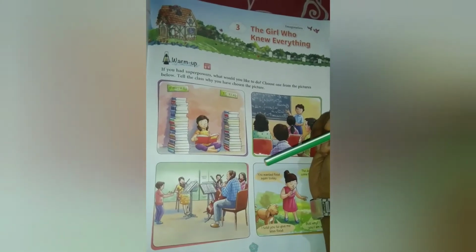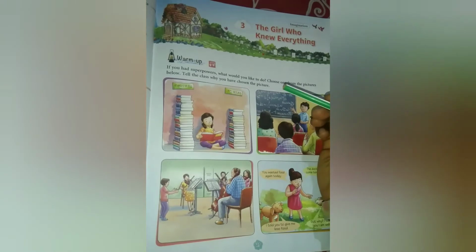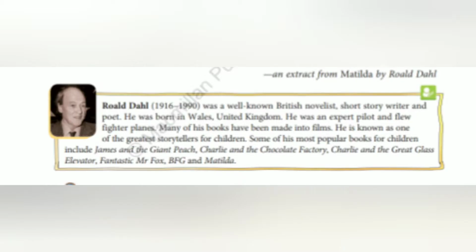Everything. In the story, there is a theme of imagination. Imagination means what? What you think, what you imagine, what you dream. All those are your imaginations. What do you understand from this? It means some girl knows everything, right?